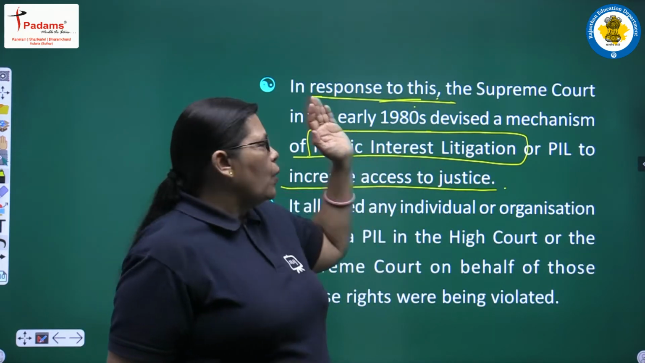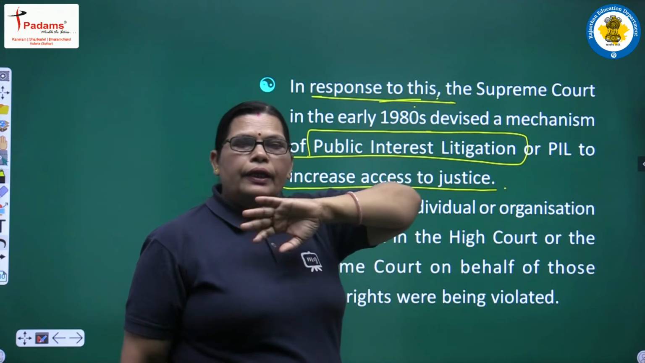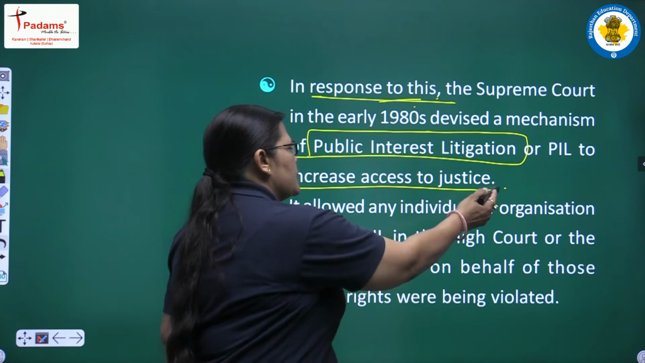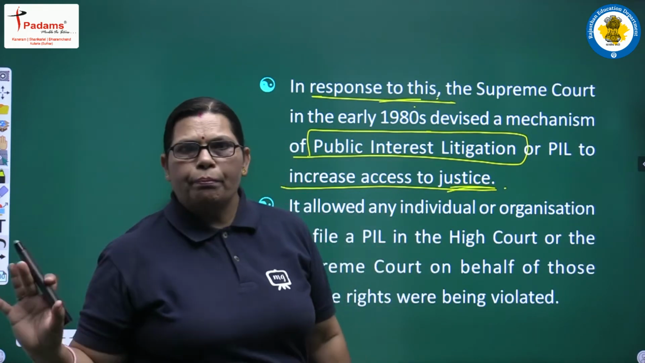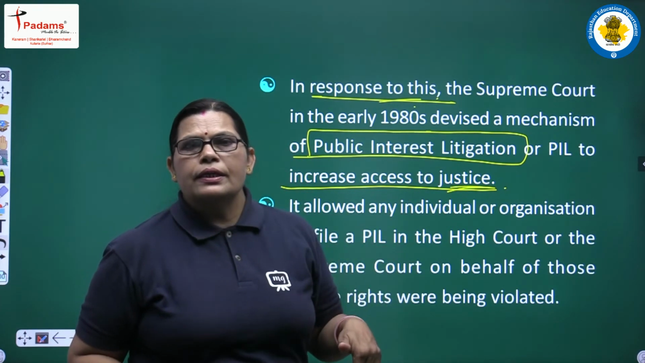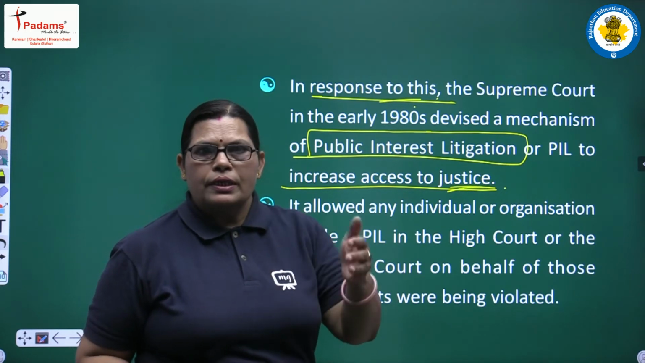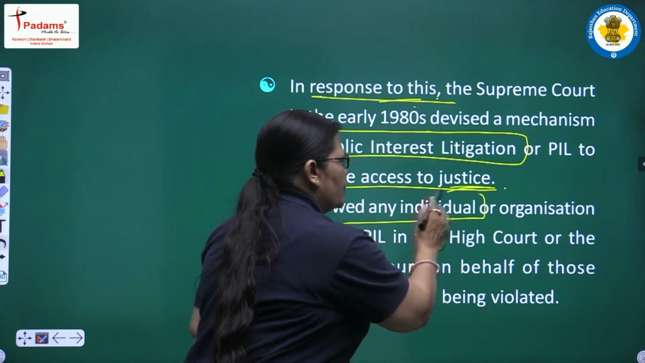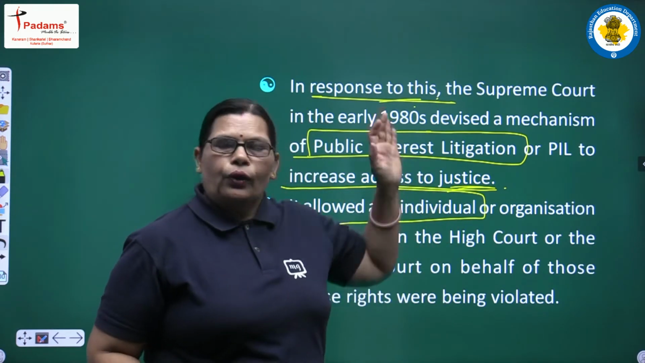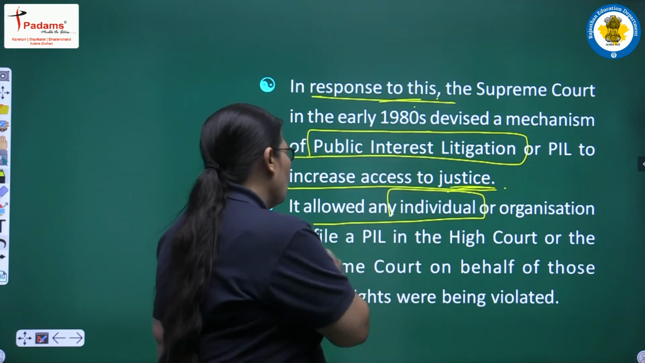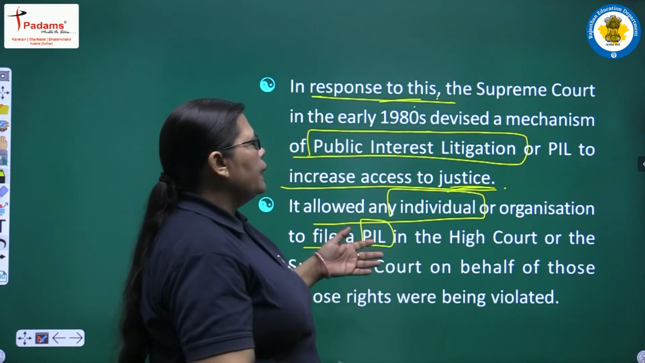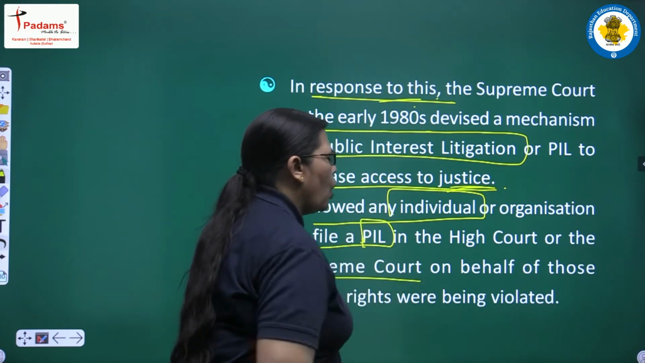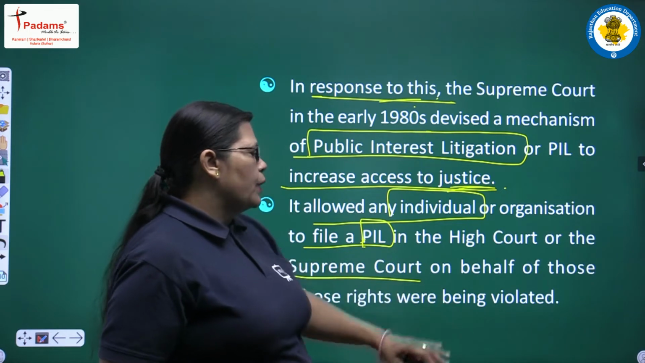When we are considering public interest litigation, it means any people file the case to the court to secure justice for the poor people. Not a person considering themselves, that they will appeal to the court. It allowed any individual or organization, not only individuals, organizations are also allowed to file a PIL, public interest litigation, in the High Court or the Supreme Court on behalf of those whose rights were being violated.